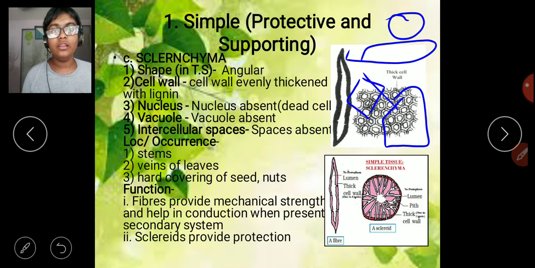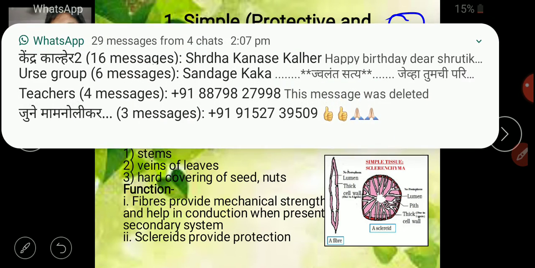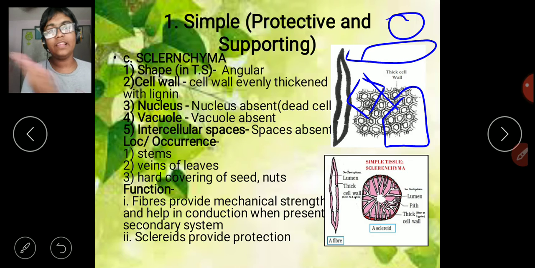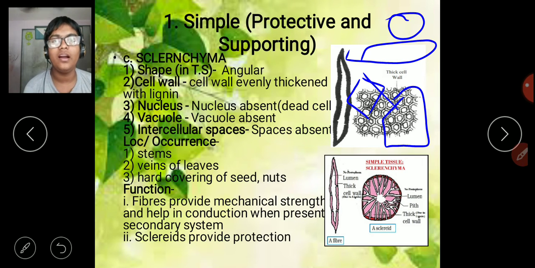Now location, it's hard, so it's in the hard parts of the trees, like the stems and the veins of leaves. In some parts sclerenchyma is also there. As we learned in xylem and phloem, there are xylem sclerenchyma, that is xylem fiber, and phloem sclerenchyma, that is phloem fiber. So these are present, and in the hard covering of seeds and nuts, because they are thick enough, so they can be in the coverings of nuts and seeds, so they are hard enough.